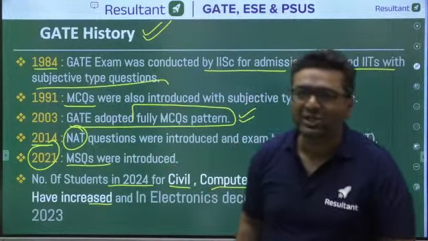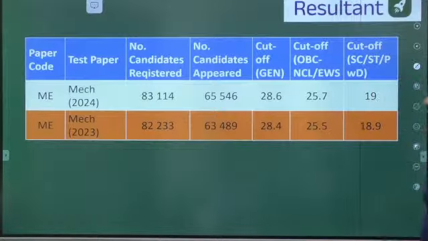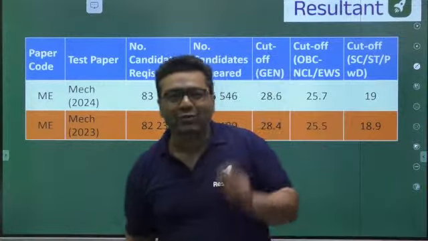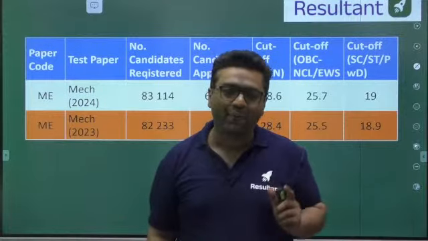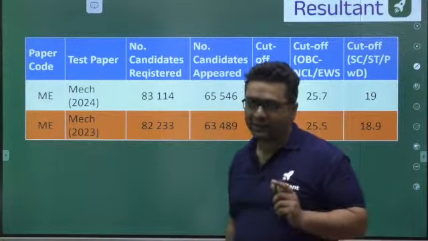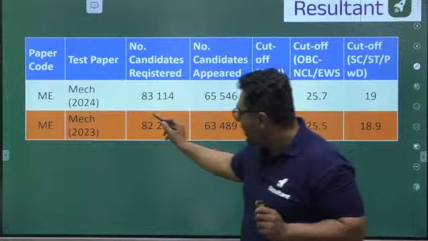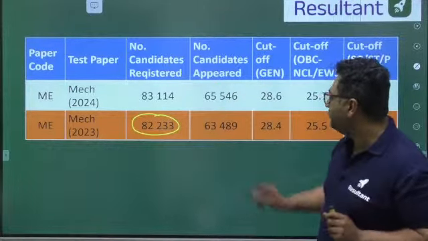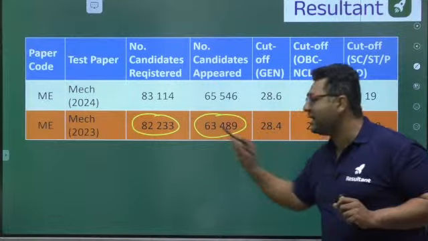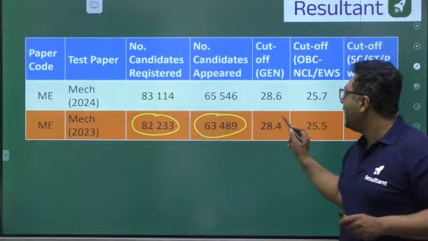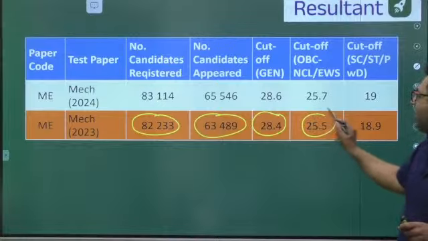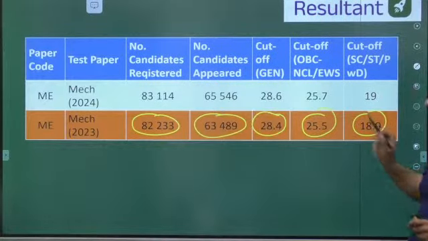Now I would like to tell you the exact data which you should know, that what is your exact competition. For that, this data is important. If you see last year, 82,233 students registered for the exam. 63,489 students appeared for the exam. And cutoff for general category was 28.4, 25.5 for OBC, 18.9 for SC/ST.